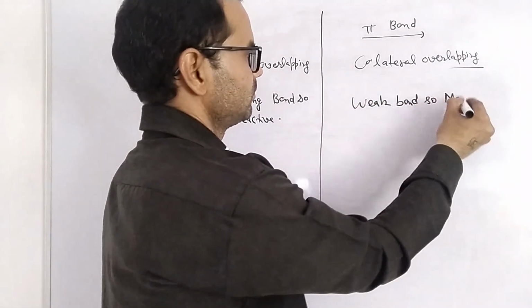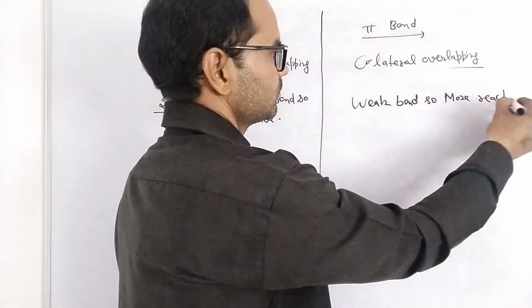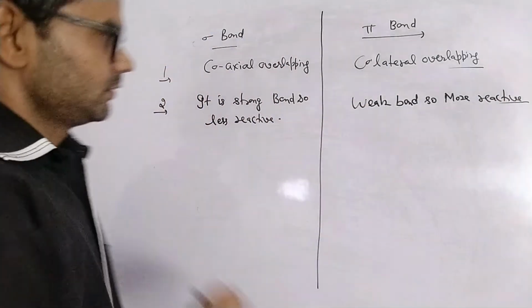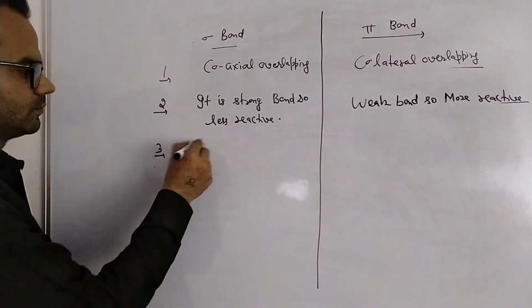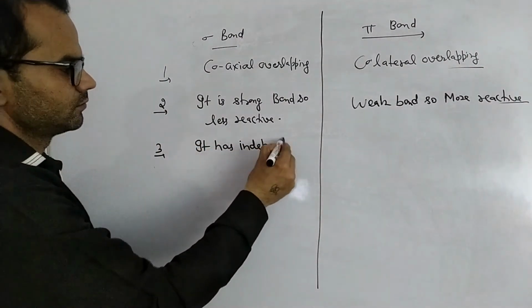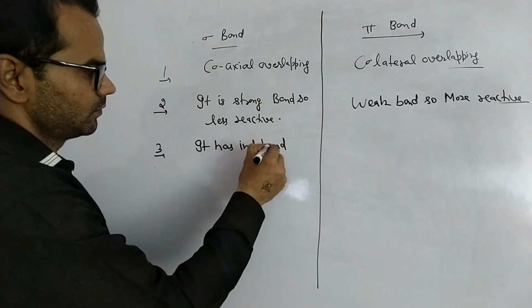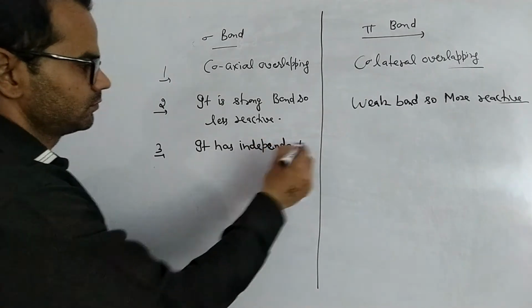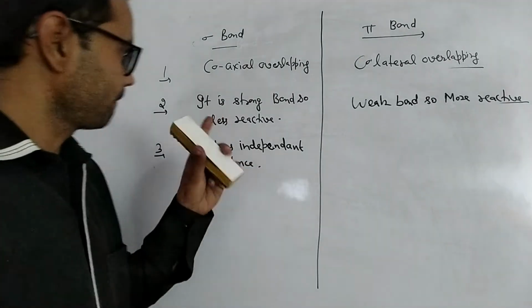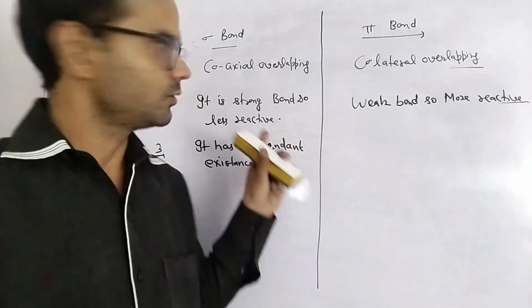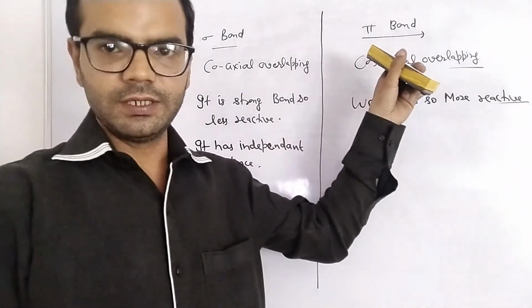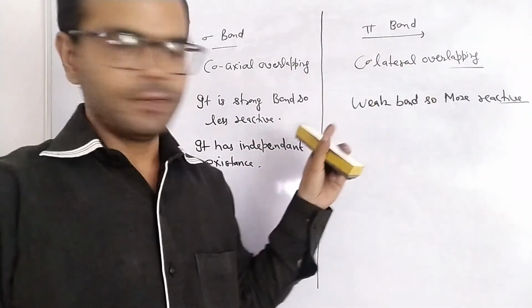So more reactive. Third, sigma bond has independent existence, but pi bond doesn't have independent existence.